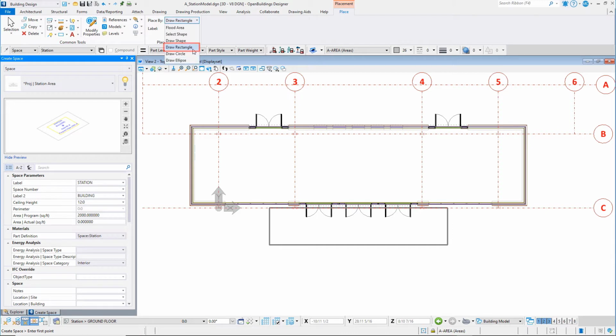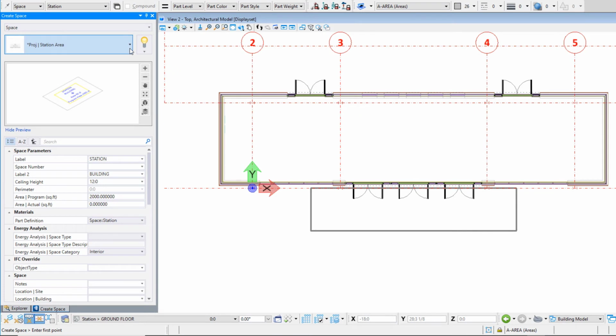When using this method, you can set the actual area so that it matches the programmed area, ensuring that the initial rectangle you place is locked to that area. Once placed, it can be modified and adjusted. Set the catalog item to Project Station Area.